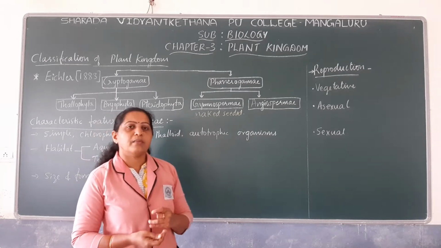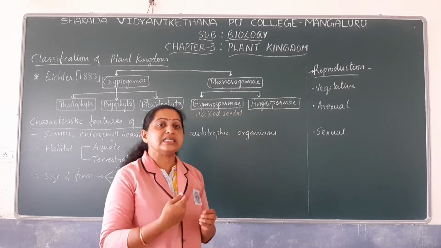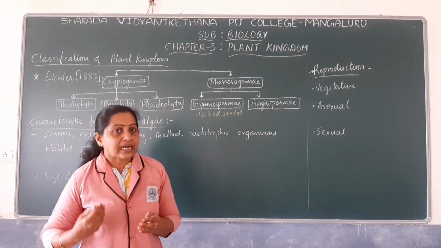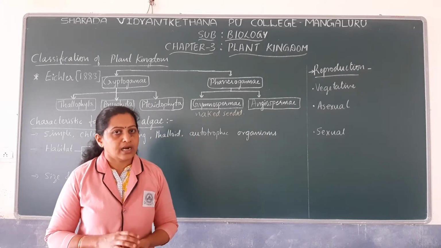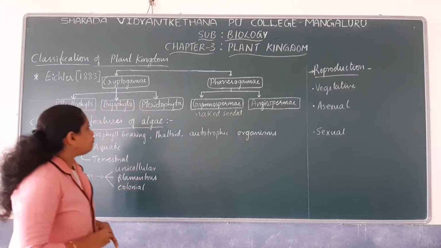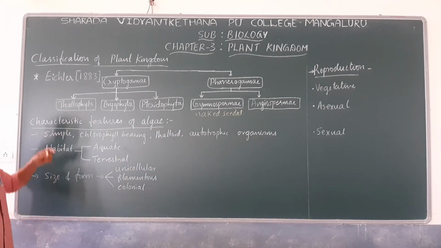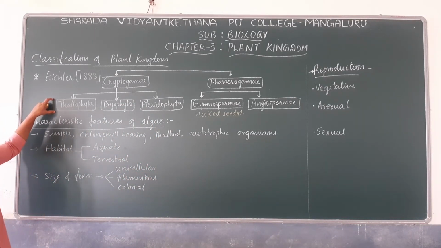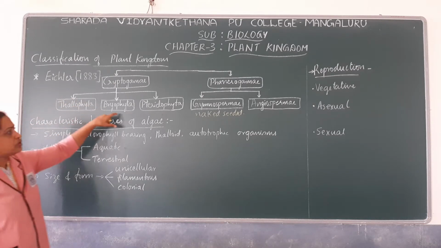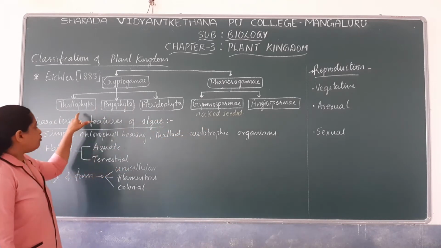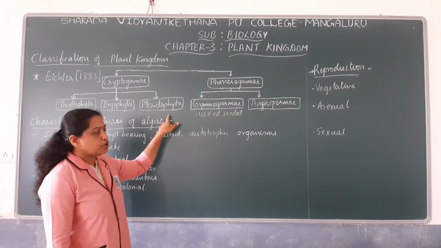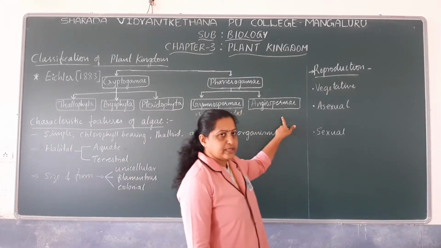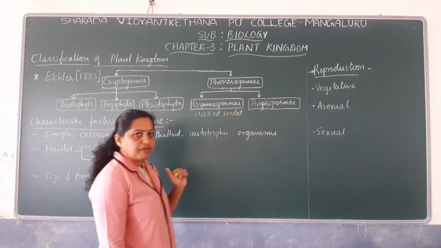In this way, based on various criteria, kingdom Plantae has been categorized into 5 different divisions. You can note them down: Thallophyta, Bryophyta, Pteridophyta, Gymnospermae and Angiospermae.